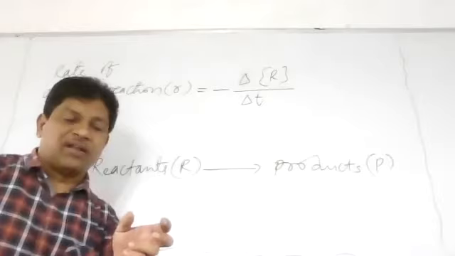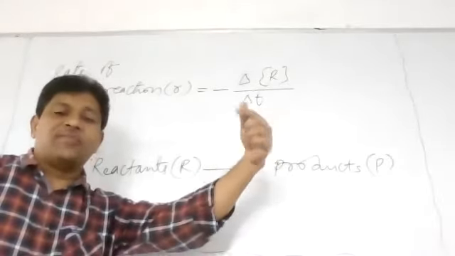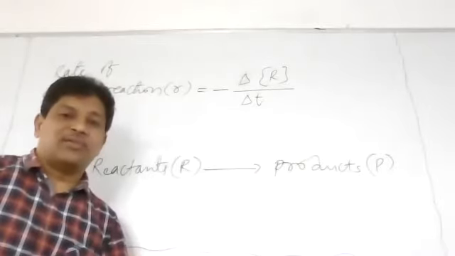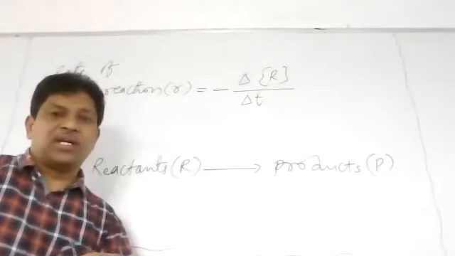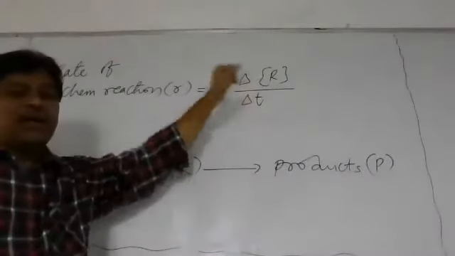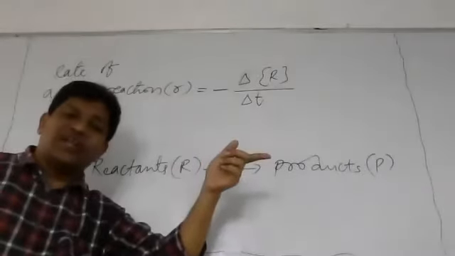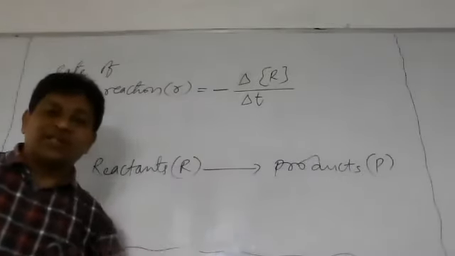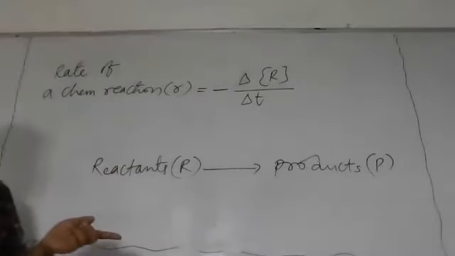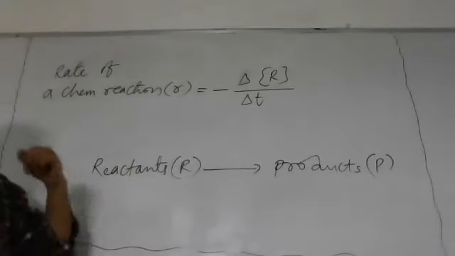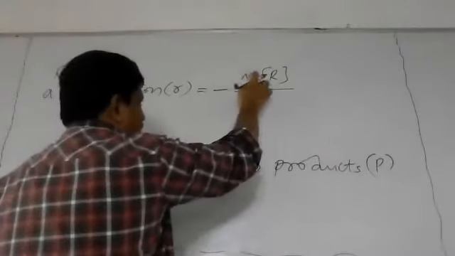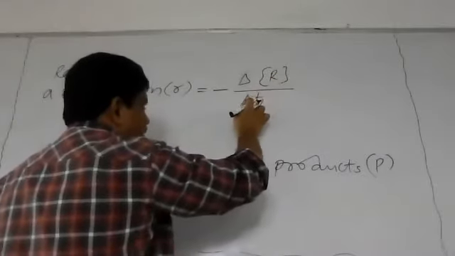Otherwise, initially we take 1 second, and finally t2 is the final time, 5 seconds, so 5 minus 1. Final time minus initial time gives delta T. And what is delta R? Final concentration of reactant minus initial concentration of reactant. Is that clear? So the rate is minus delta concentration of R divided by delta T.